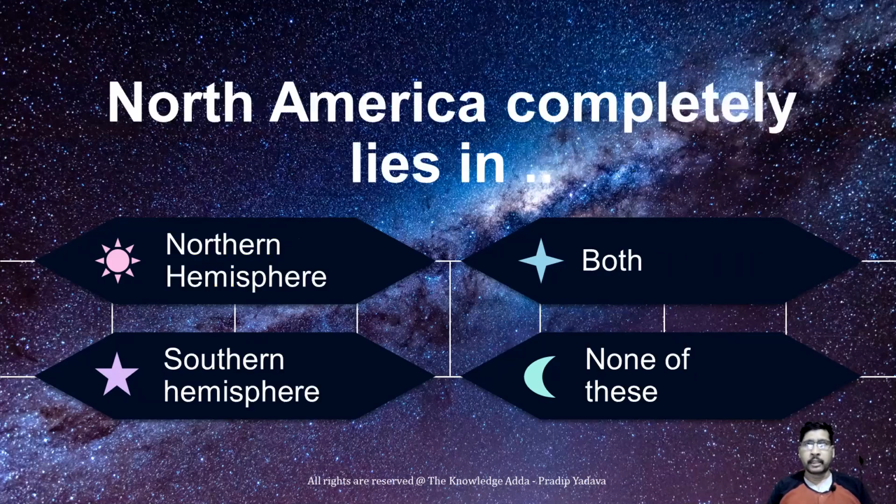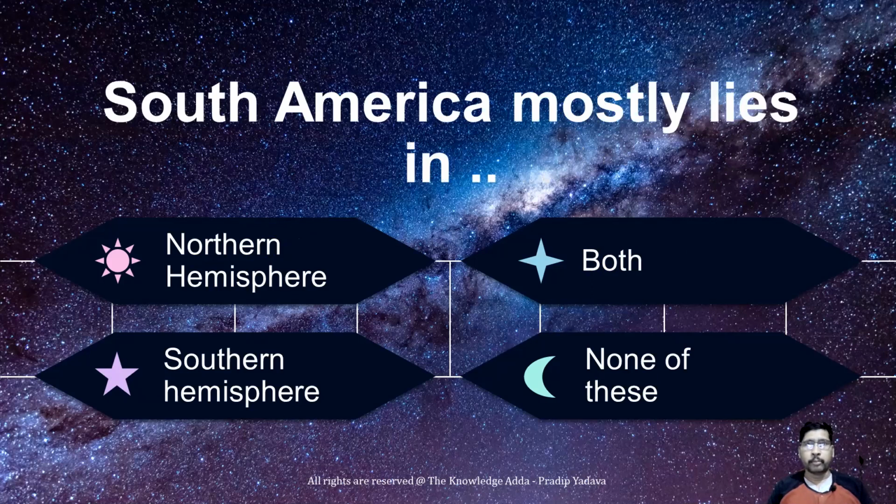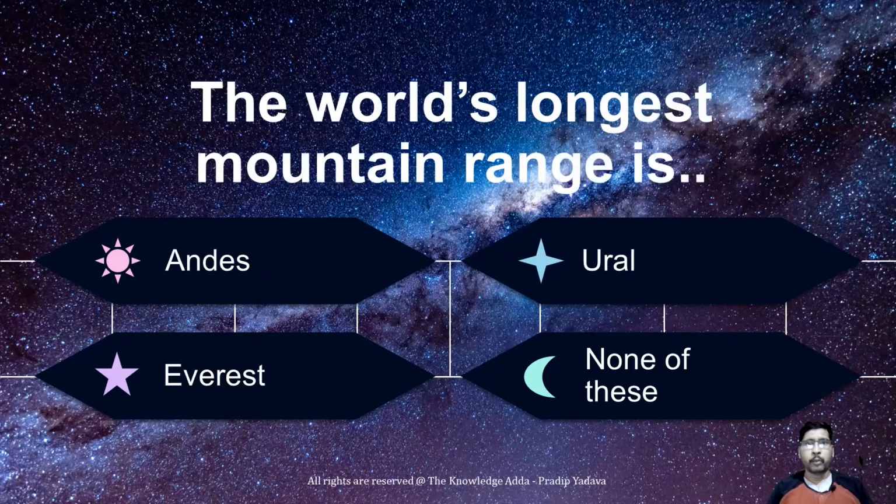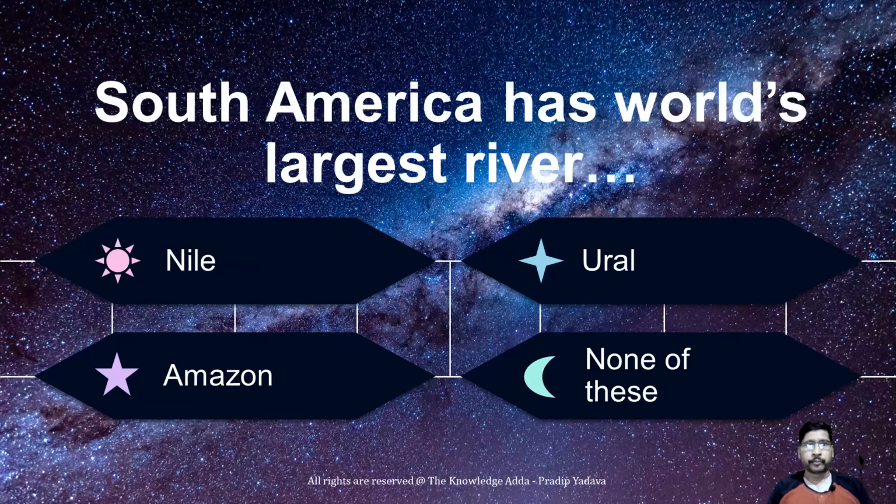North America lies completely in the northern hemisphere, while South America mostly lies in the southern hemisphere. The world's longest mountain range is the Andes. South America has the world's largest river, the Amazon.